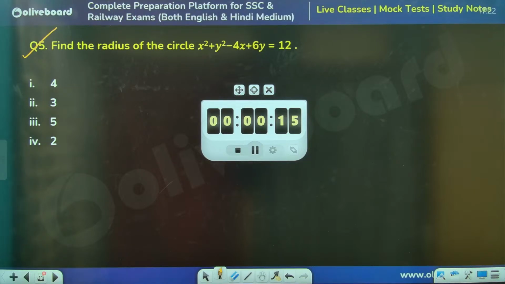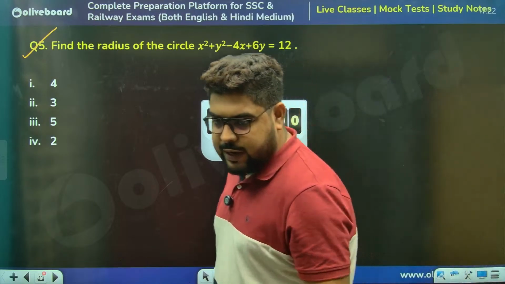Bhavna, Arghamita, Satya, Reena, and all the others as well. Reena has given 5 as the answer. Anyone else? Time is up. Arghamita is also saying 5.